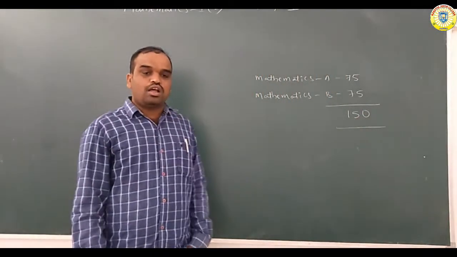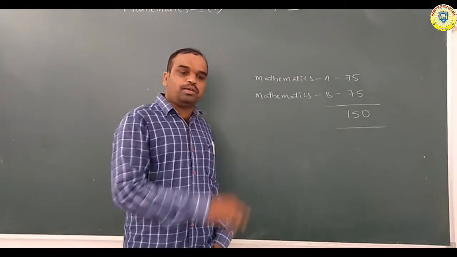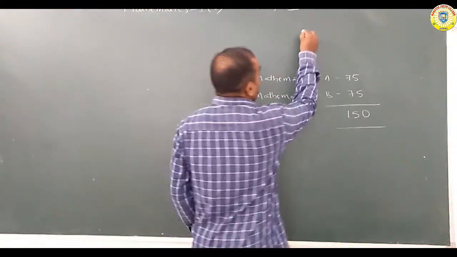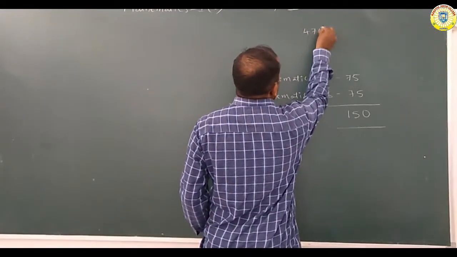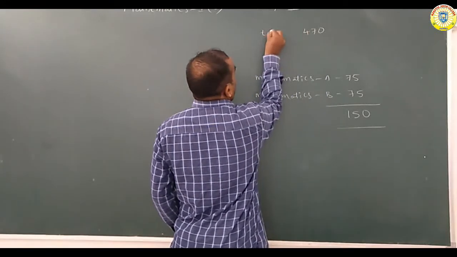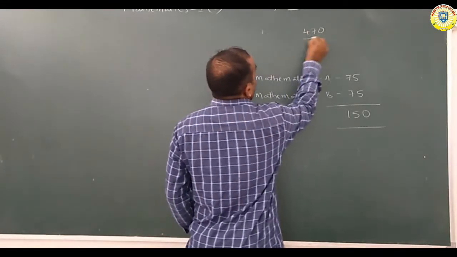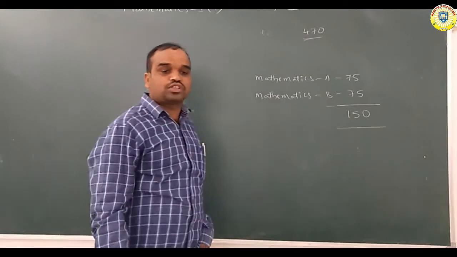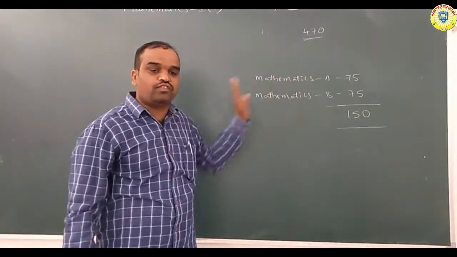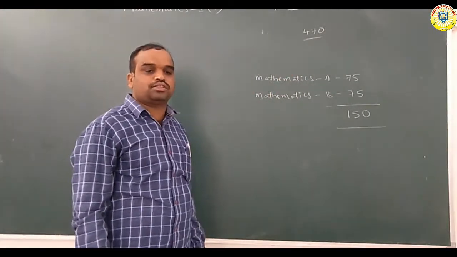The total marks for MPC students are 470, and out of 470, 150 marks are for maths.